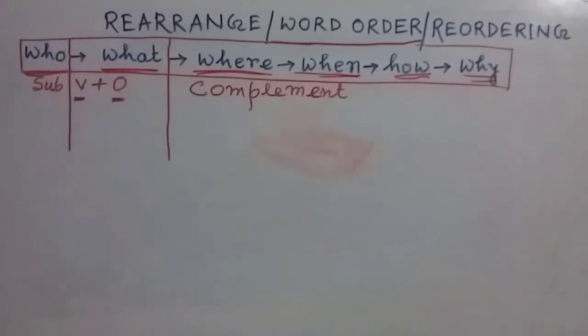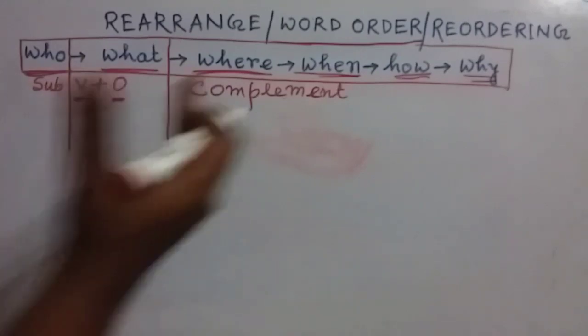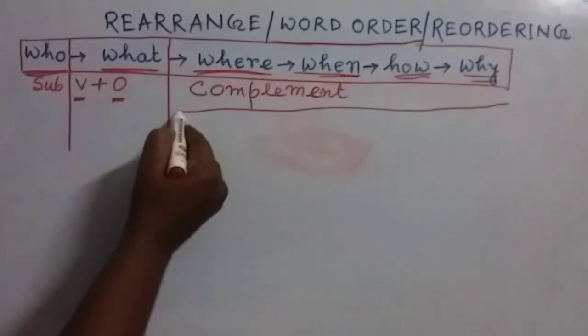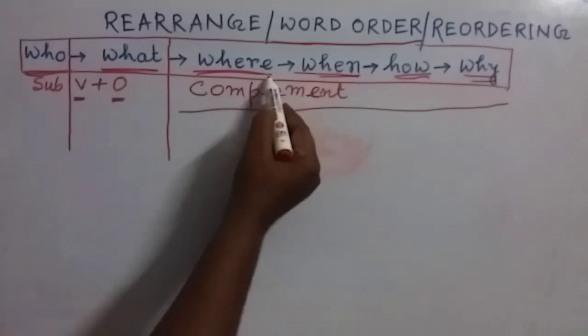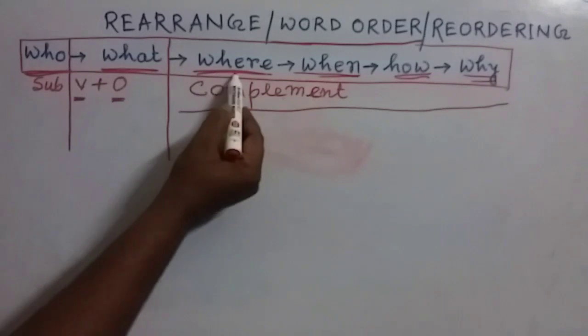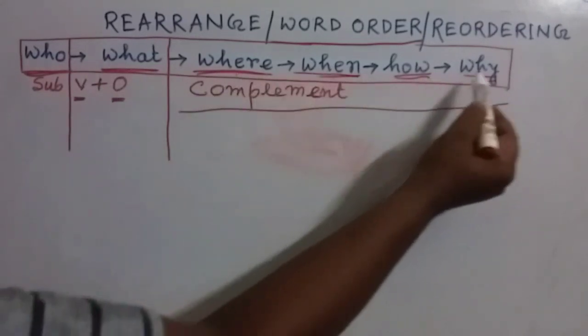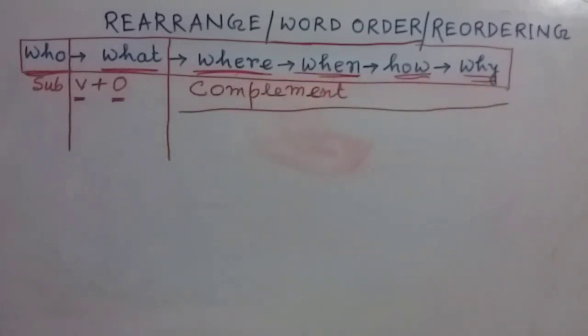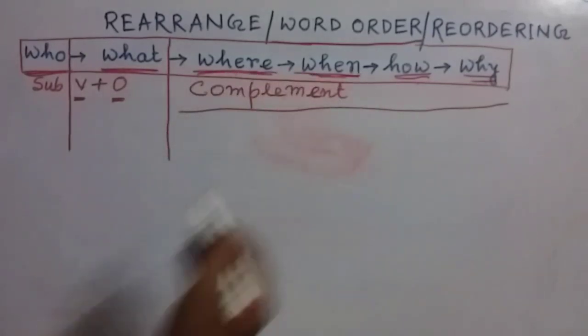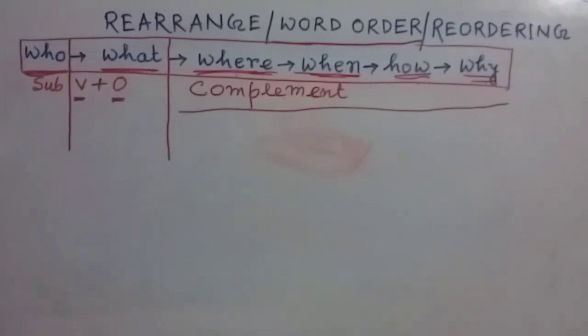So my dear friends, in this complement section, there will be these 4 WH words. First of all, where, then when, then how, then why. Now my dear friends, in a sentence there may be all these elements or not. Maybe in a sentence there are all these elements, or sometime not.